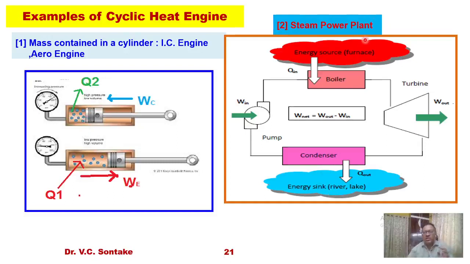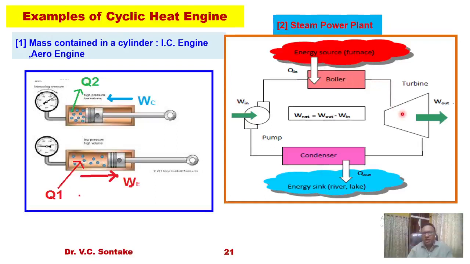A steam power plant consists of a boiler, turbine, condenser and pump. The purpose of all these four components is to convert heat into work. The boiler will receive Q1 amount of heat from the furnace, and the boiler will convert water into steam.